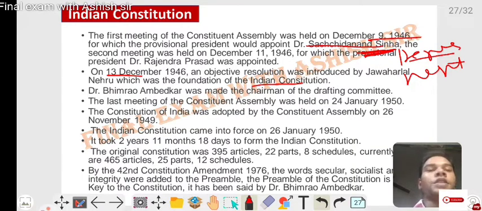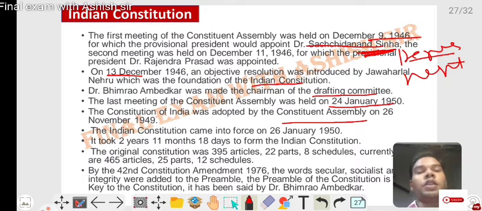Dr. Bhimrao Ambedkar was the chairman of the Drafting Committee. The last meeting of the Constituent Assembly was held on 24 January 1950. The Constitution was adopted by the Constituent Assembly on 26 November 1949. The Indian Constitution came into force on 26 January 1950. It took 2 years, 11 months, 18 days to form the Indian Constitution.